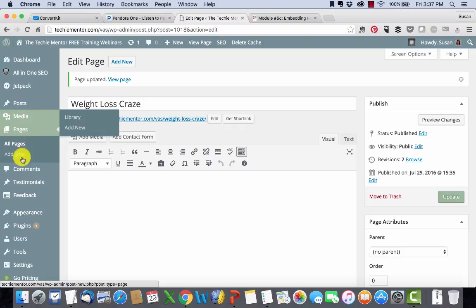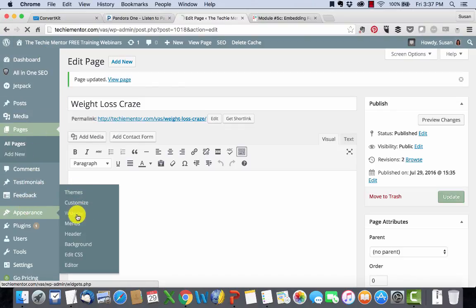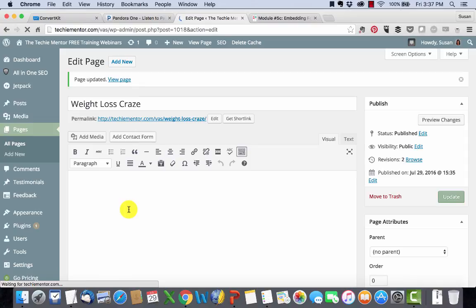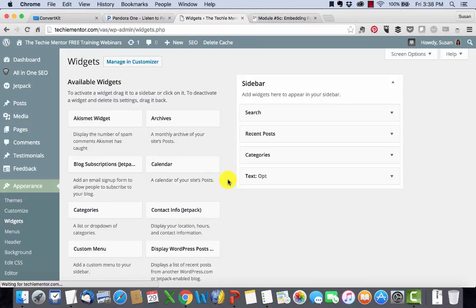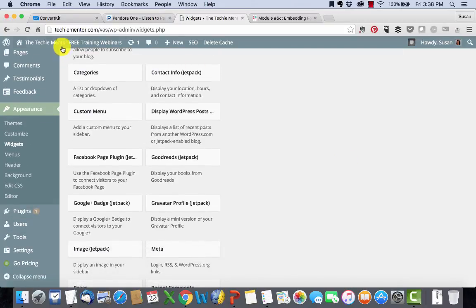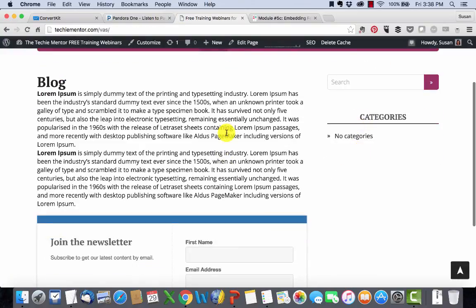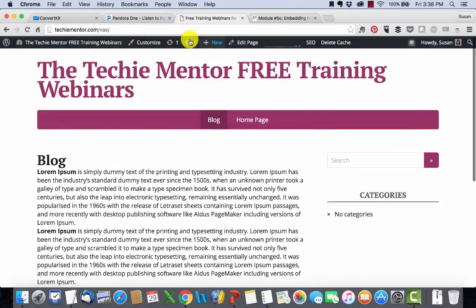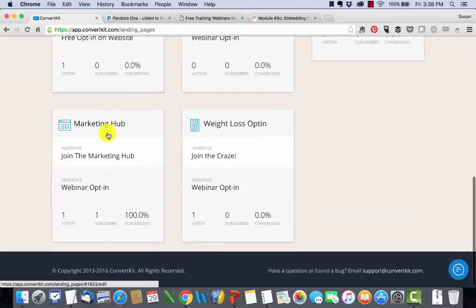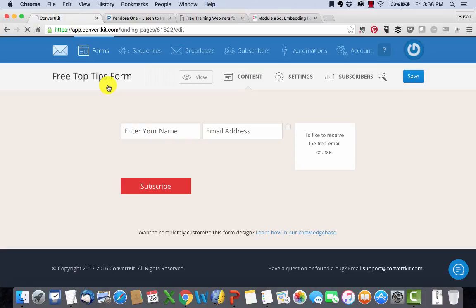I would recommend JavaScript second. So what if you wanted to put it in a widget on the side of your page? So I could go over to widget here. And widgets are what are on the side of your website. They're either on the left or the right. This is a widget over here. Okay, so let's say I want to put my free top tips form over here.